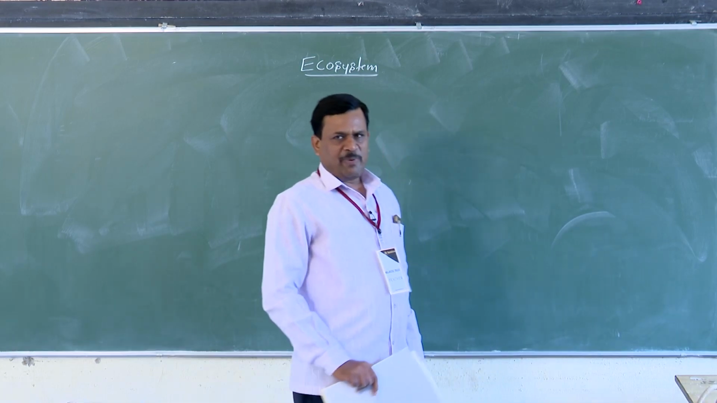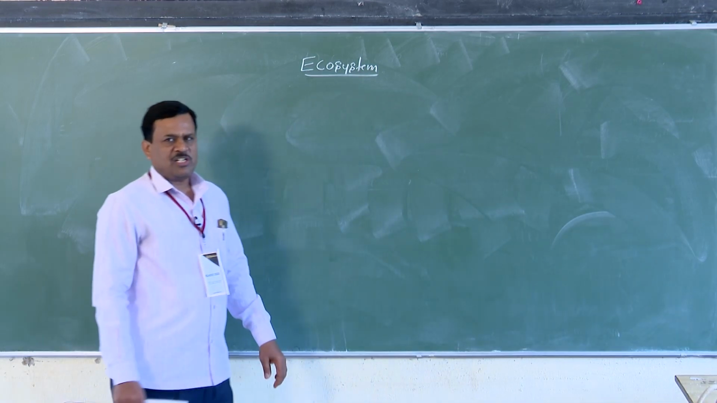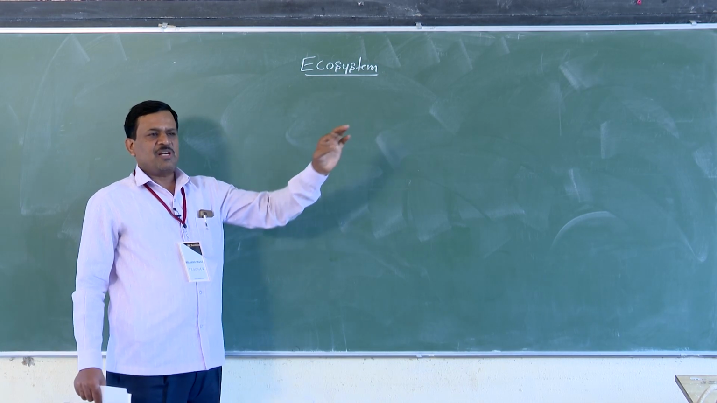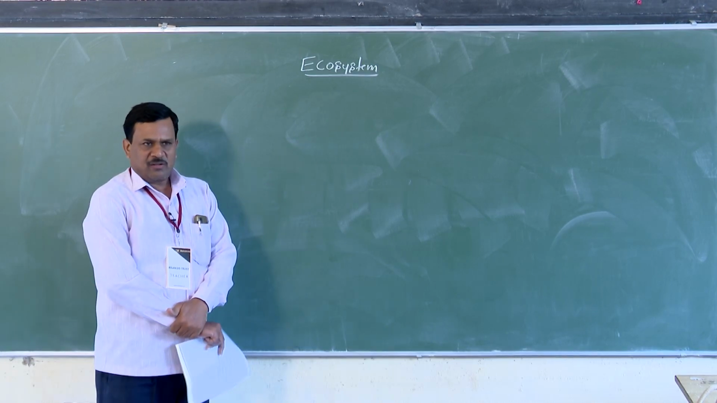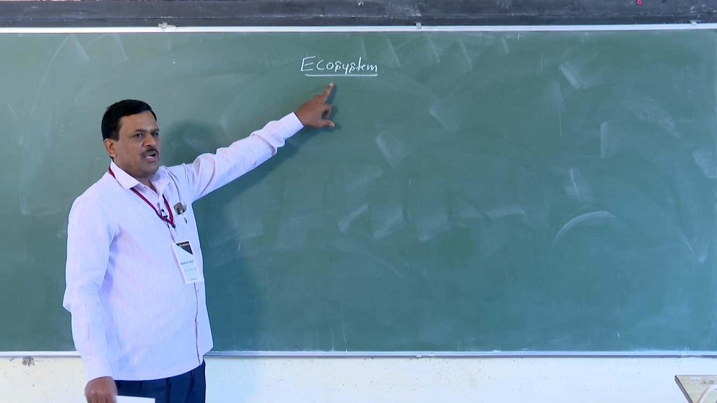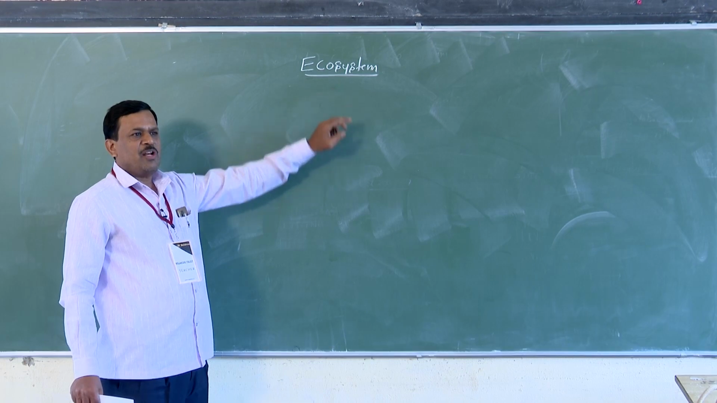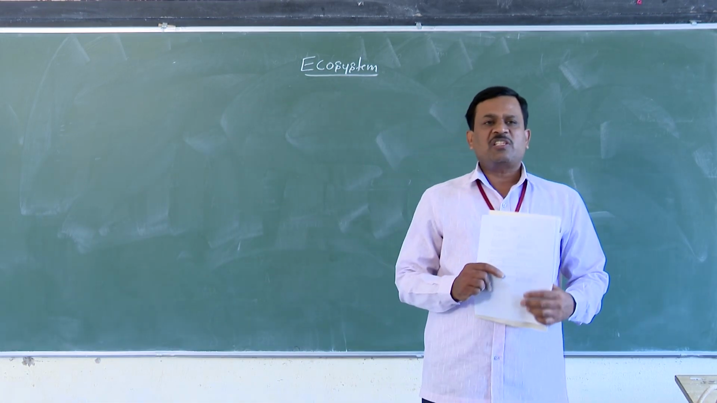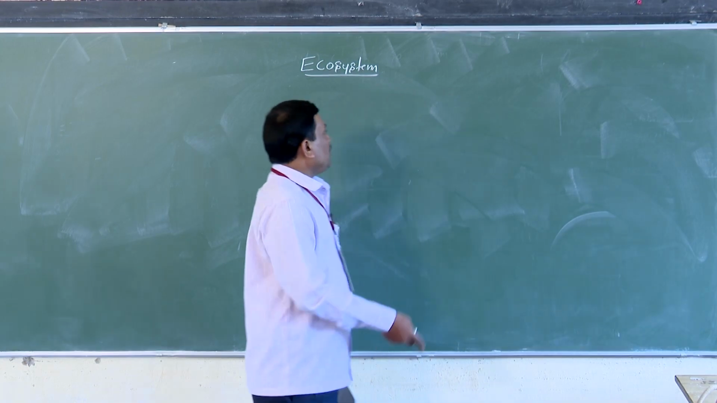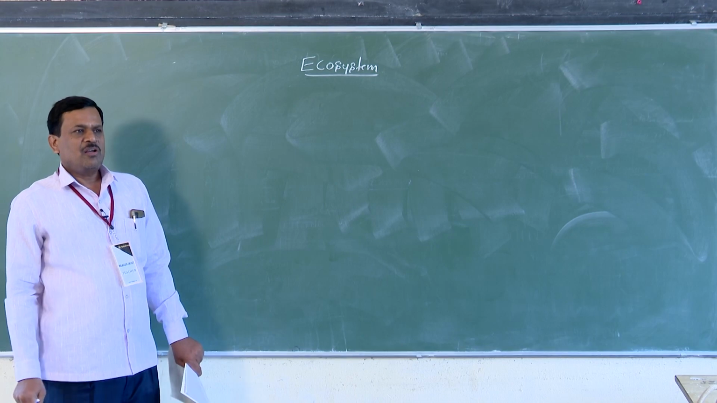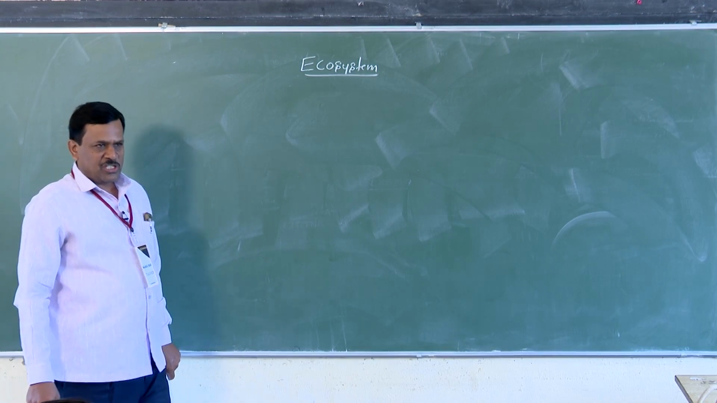Ecosystem is a branch of biology that deals with the study of the interrelationship between living organisms and their surrounding environment. Okay. The term ecosystem was first given by A.G. Tansley, a scientist, an ecologist. A.G. Tansley gave the term ecosystem. Yes or no? Different types of the ecosystem.